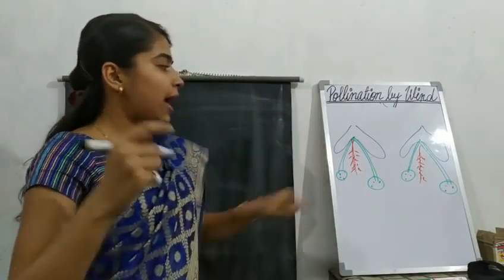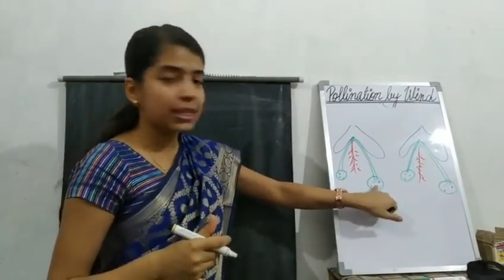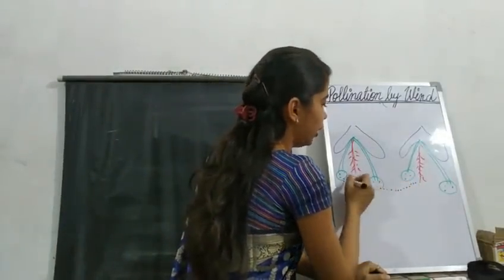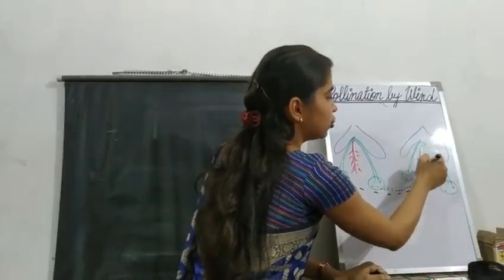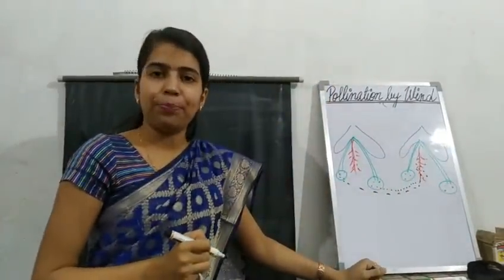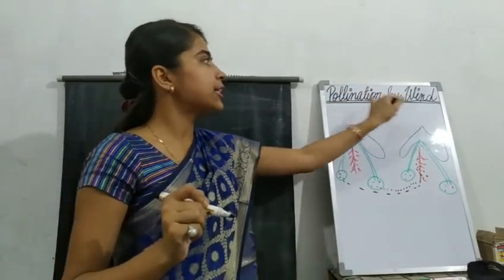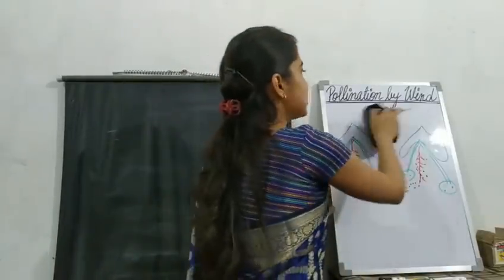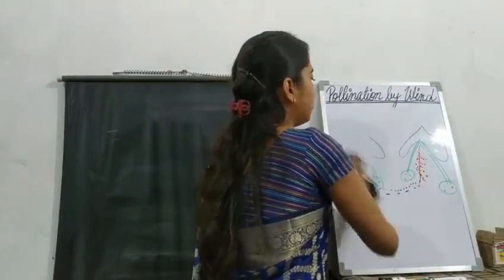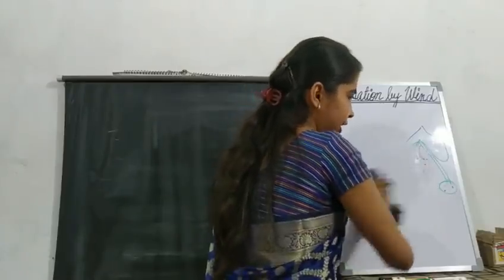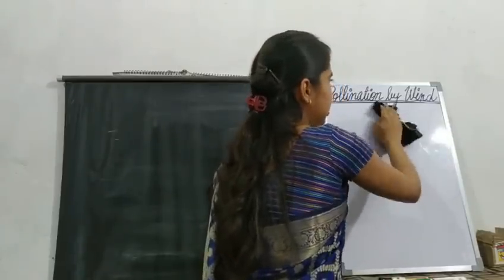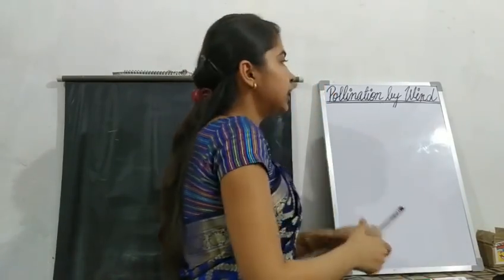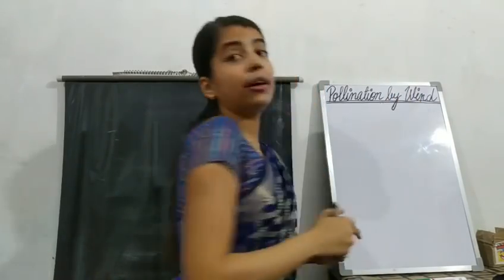So what will happen? As the strong wind blows, these pollens that are there in the anthers, very light pollens, they will blow along with the wind, and they will get stuck to the feathers of the stigma. Is it clear to you all? So pollination by wind is done in such a way. Now let us see, for a flower to be pollinated by the wind, what are the chief characteristics? What chief characteristics does a plant need to be pollinated by the wind?